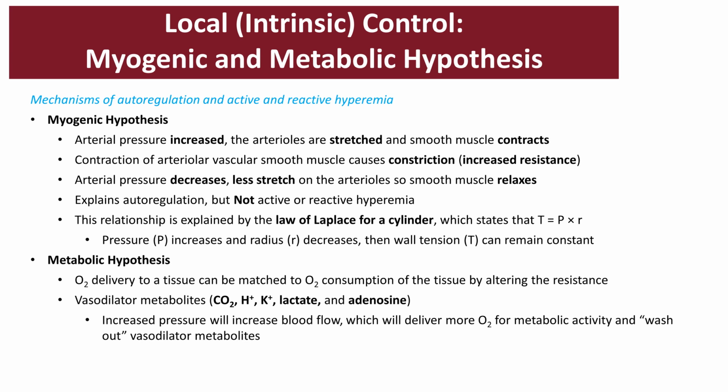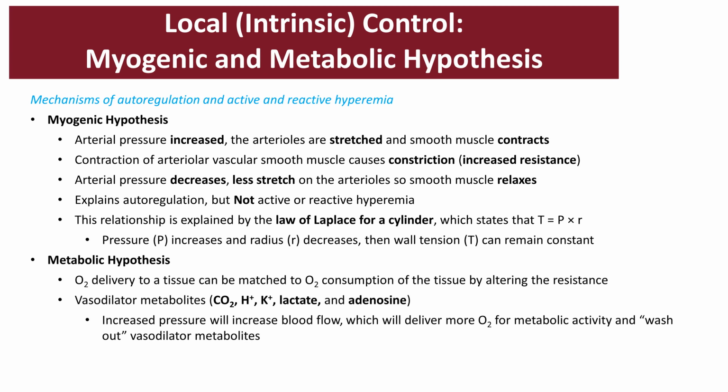The metabolic hypothesis states that the coronary circulation is most sensitive to the partial pressure of oxygen and also adenosine, whereas in other parts of the body, like the cerebral circulation, it is most sensitive to CO2. Vasodilator metabolites like CO2, protons, potassium, lactate, and adenosine can trigger changes. Increased pressure will cause an increase in blood flow, which will allow more oxygen delivered based on the metabolic activity. And as more blood gets across, it's going to wash out some of these vasodilator metabolites to reduce the blood flow.